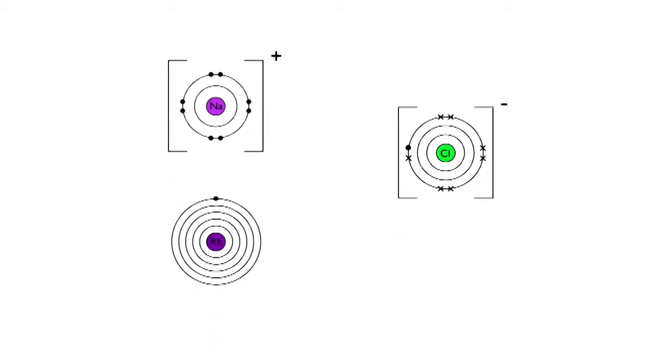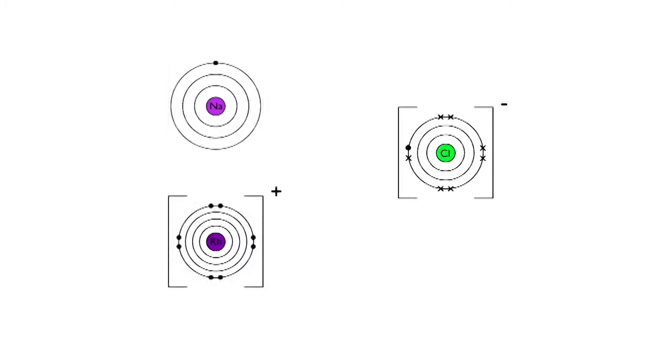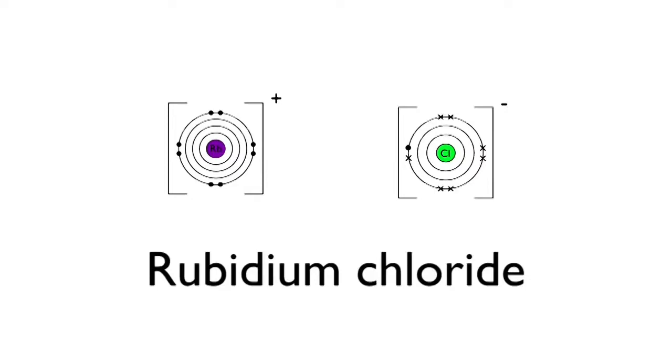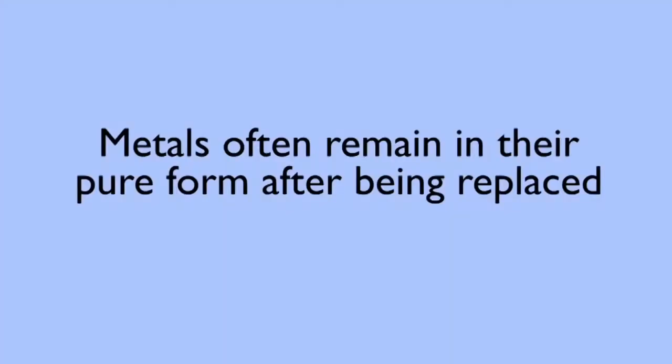It's much higher in reactivity than the sodium, able to donate its outer shell electron much more easily and attracts the chloride far more. So the chemical reaction happens. The ionic compound becomes rubidium chloride, and the poor old sodium is kicked out and becomes a normal atom again. It has been displaced.